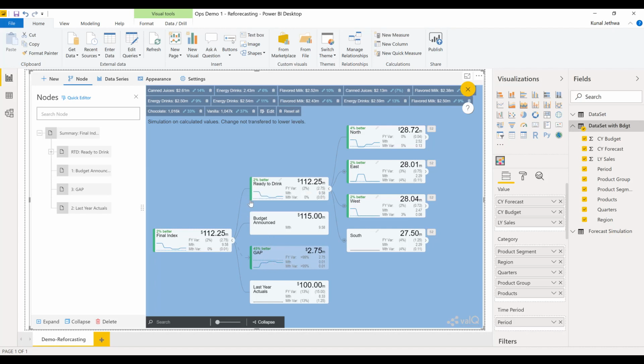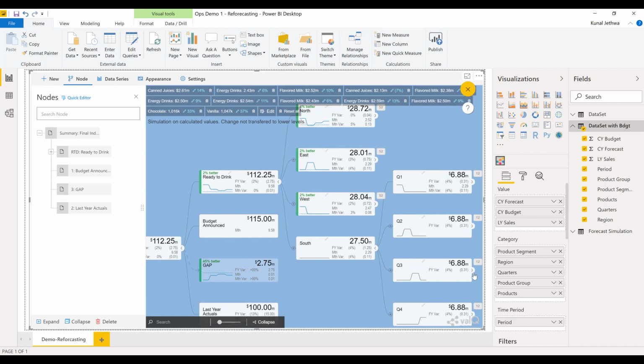Similarly, in ready to drink, we had a standard baseline forecast which you can see on the dotted lines, and after the simulation at quarter, region, and product group level, and in fact at product level as well, you see a new chart has been created. A new graph has been created on the node, I mean to say. So you see the impact of changes on the nodes as well, and we didn't do anything on the south, so let's do in south as well, just to have a quick one.